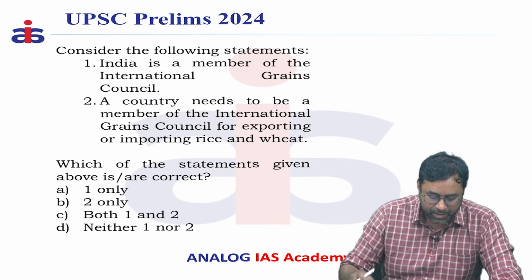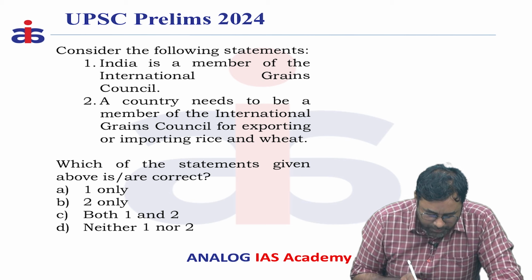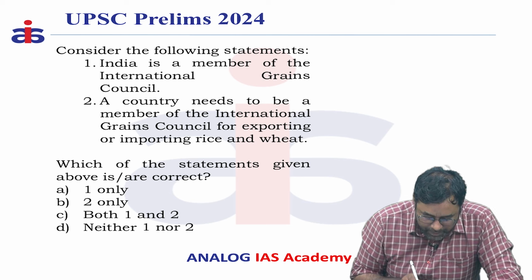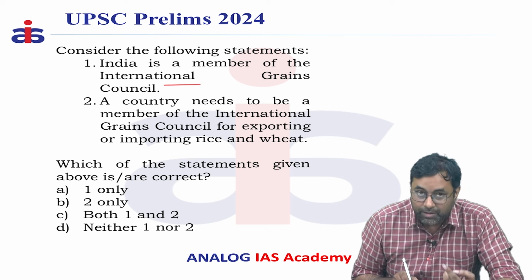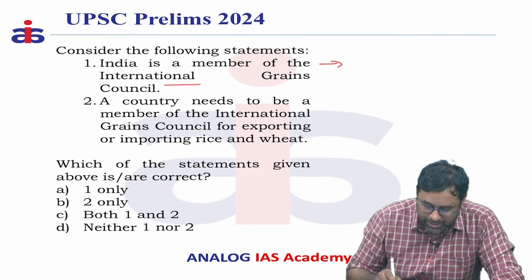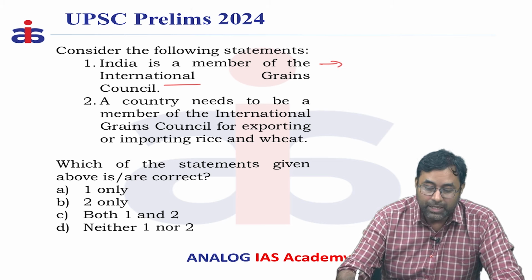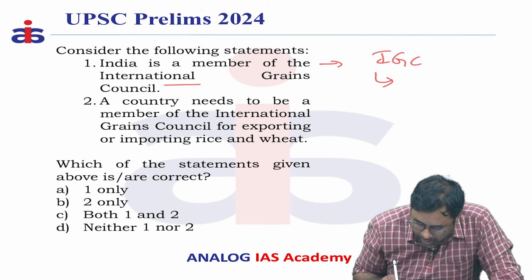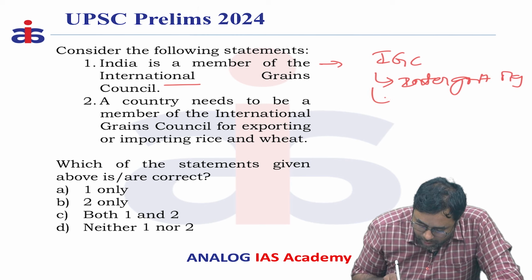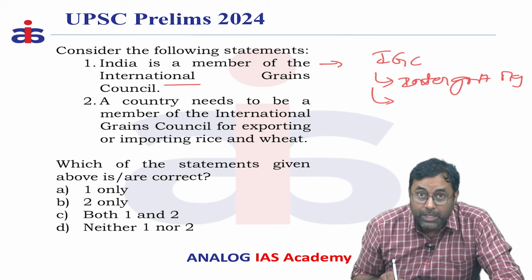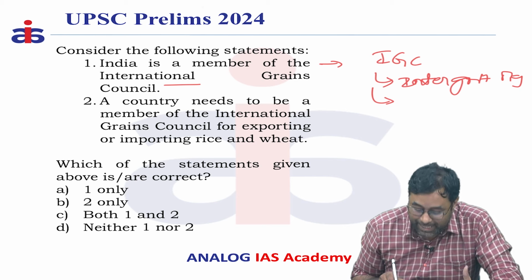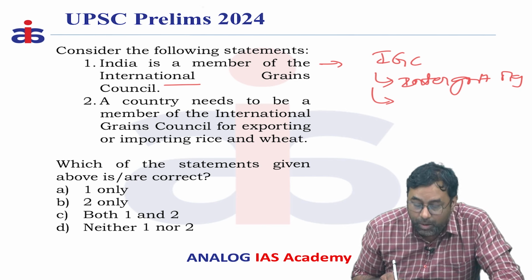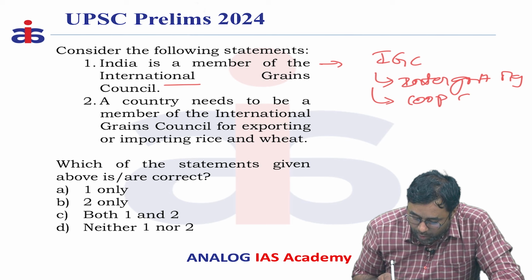So next question, consider the following statements. India is a member of the International Grain Council. That is the first statement. So what is the International Grain Council? It is considered to be an intergovernmental organization, which is used to promote cooperation among the global grain trade.